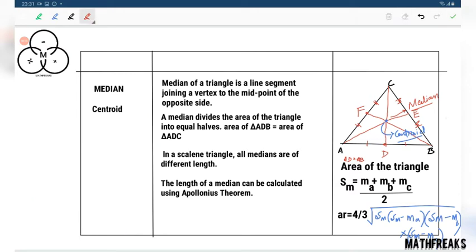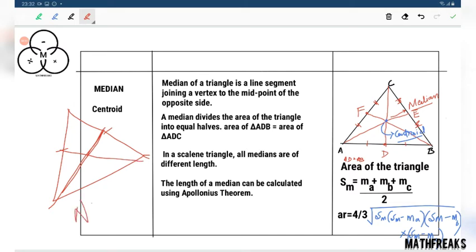In a scalene triangle, all medians are of different length, but in an isosceles triangle, some medians are equal in length. Suppose this is an isosceles triangle, this side equals this side. Then the length of this median and the length of this median are equal.